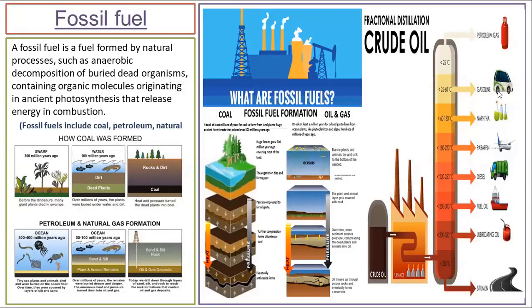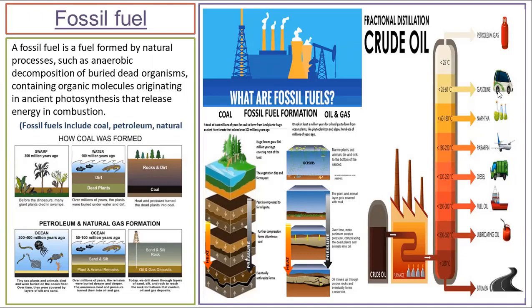Now, as we all know, when we go for the conventional sources of energy, we have fossil fuel. Fossil fuels are a very common and conventional form of energy which we obtain from the fossils. When I talk about fossil fuel, I'm talking about coal and petroleum. Petroleum is obtained from the decomposed fossils of aquatic animals and plants, whereas coal comes from fossils formed by trees. When trees got decomposed and converted into fossil, they form the coal.